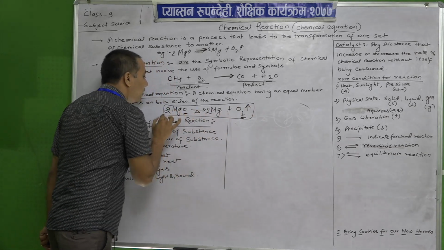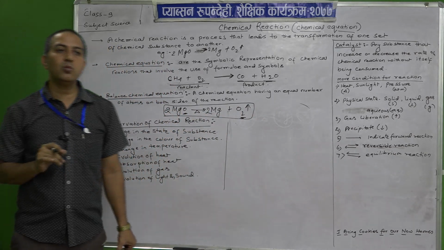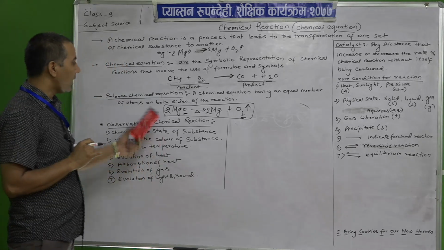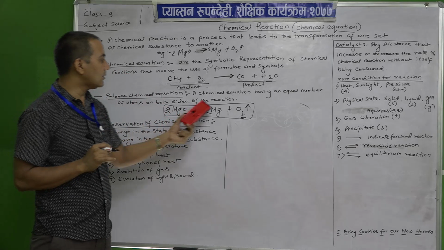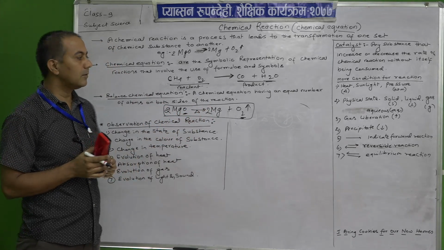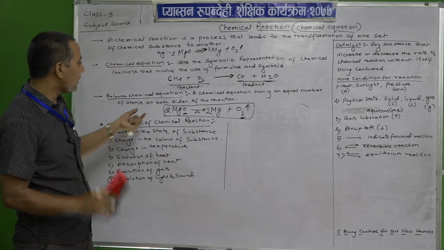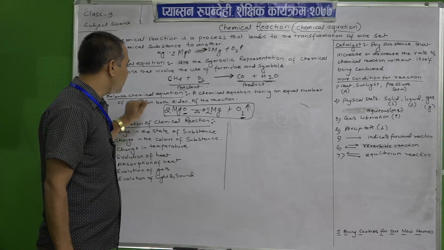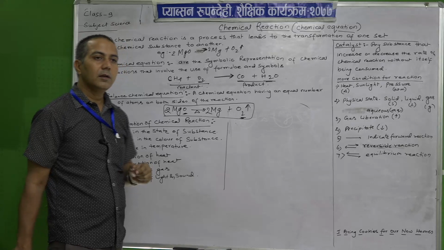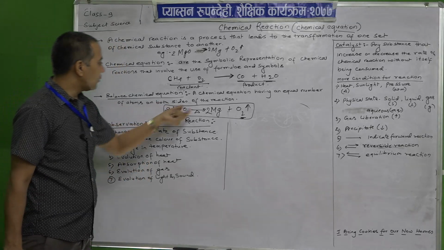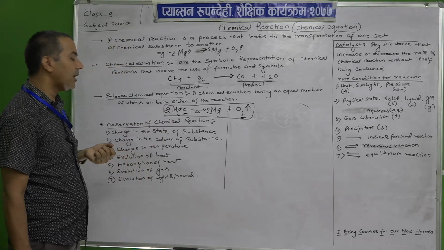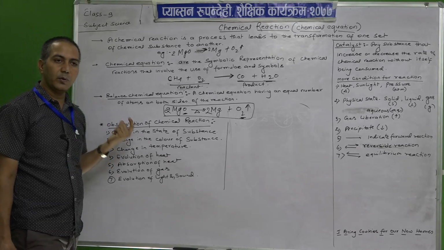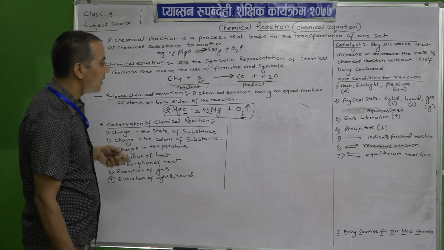So, the amount of reactants is equal to the amount of products. The molecules or atoms of reactants and products are equal, then that is called a balanced chemical equation.